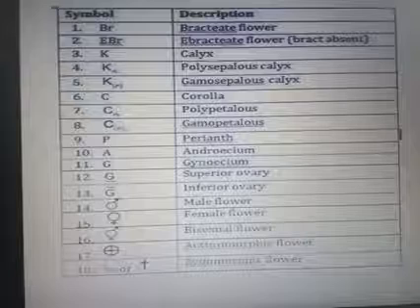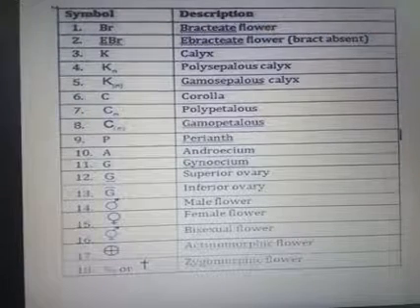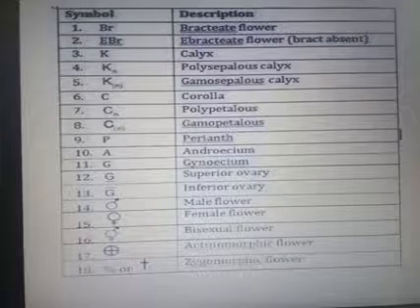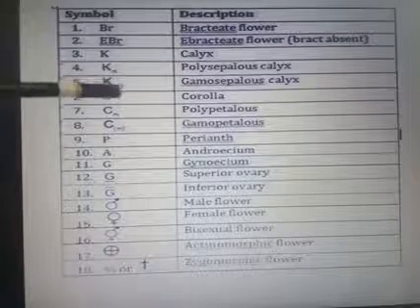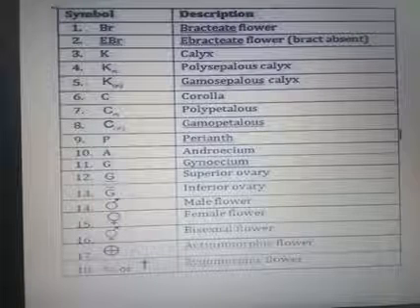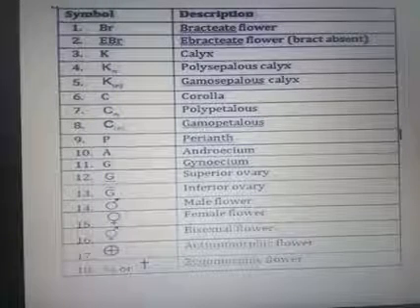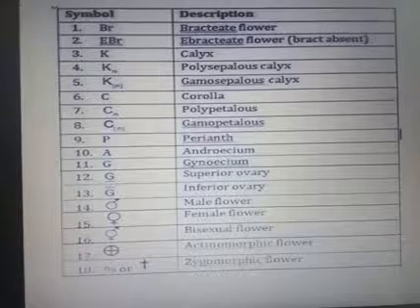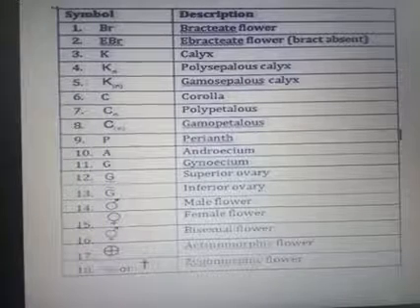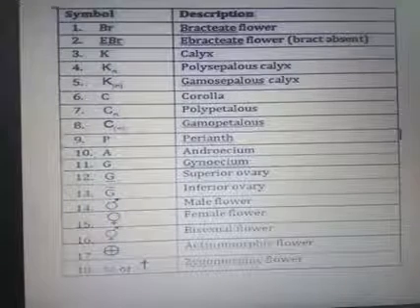Then K stands for calyx. K with N means polysepalous, and if the N is in brackets, that means gamosepalous, which means the sepals of the calyx are fused. And C is for corolla. In the same way, C with N means polypetalous, and if N is put in brackets, that means gamopetalous.